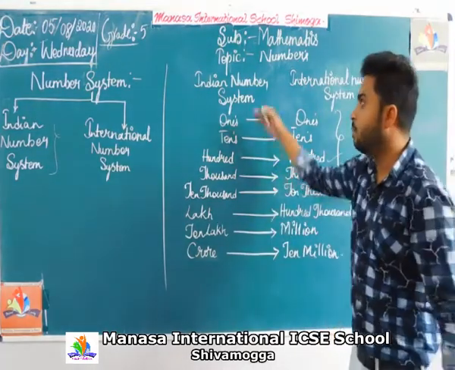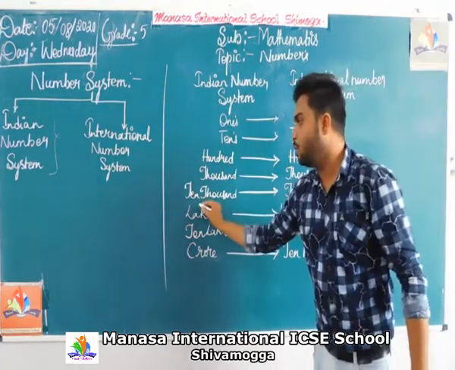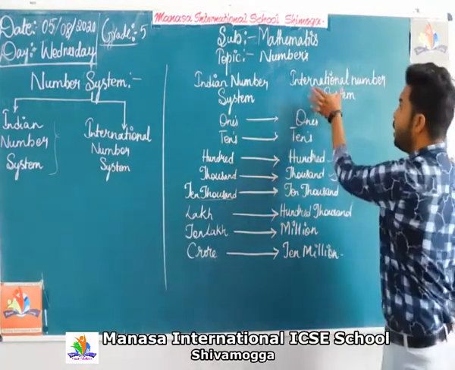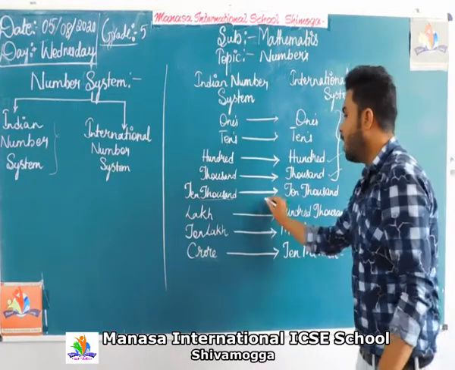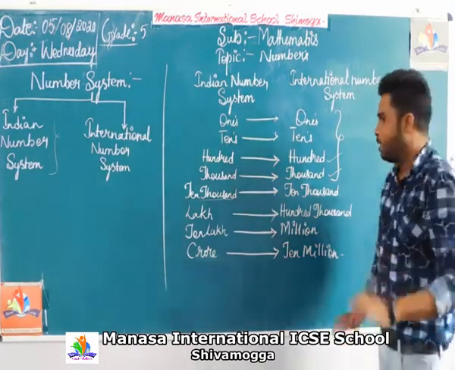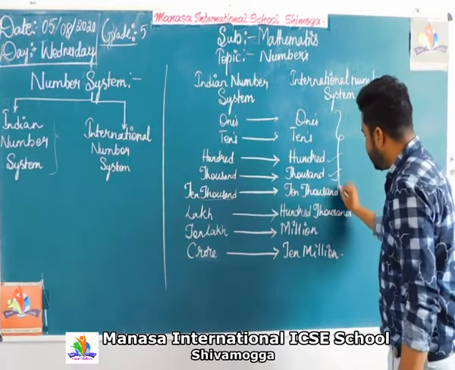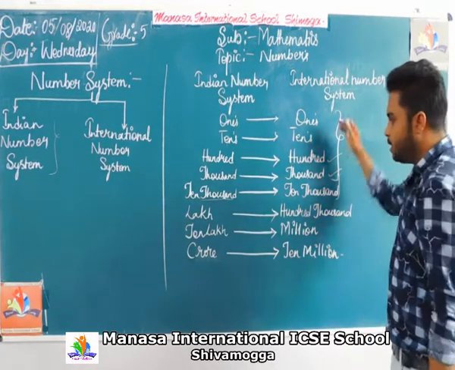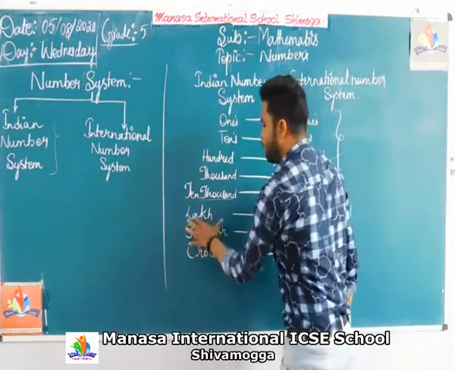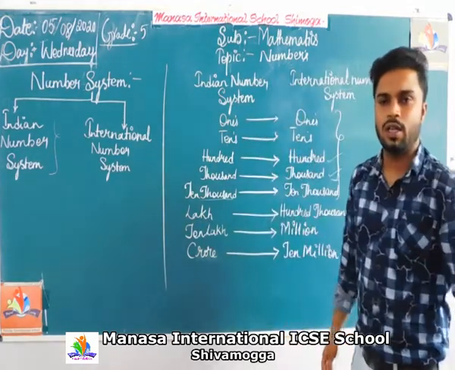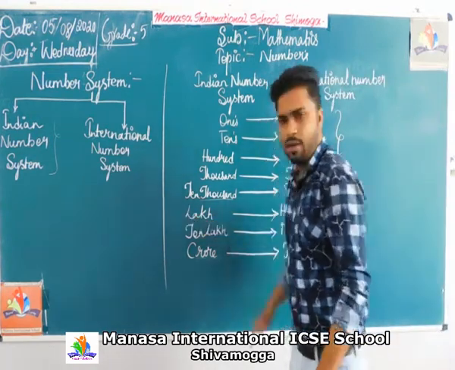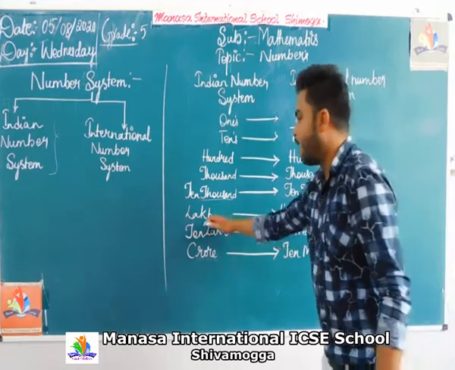In the Indian number system, we write 10,000. In the international number system, we also write 10,000 itself. So till here it is the same. Now in the Indian number system, after 10,000, we write lakh.